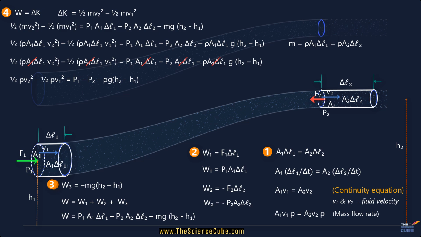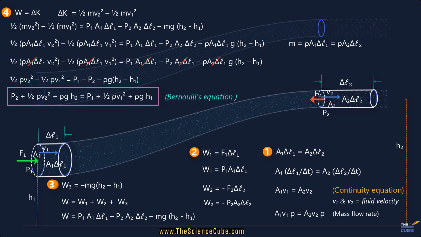If you rearrange this equation to reflect the flow at these sections, we get P2 plus half rho V2 squared plus rho g h2 is equal to P1 plus half rho V1 squared plus rho g h1. And this is Bernoulli's equation, showing that along a streamline, the sum of pressure energy, kinetic energy per unit volume, and potential energy per unit volume remains constant.